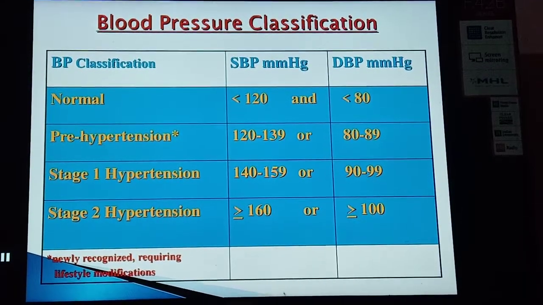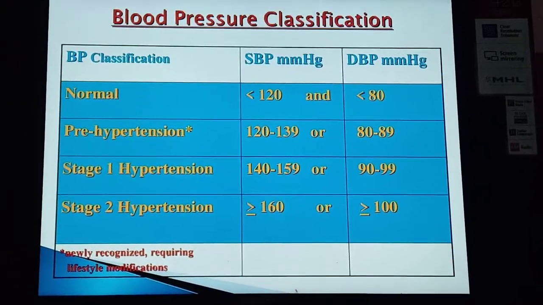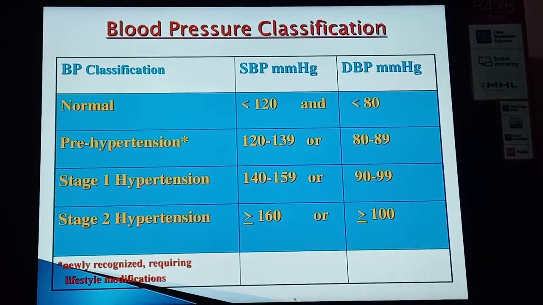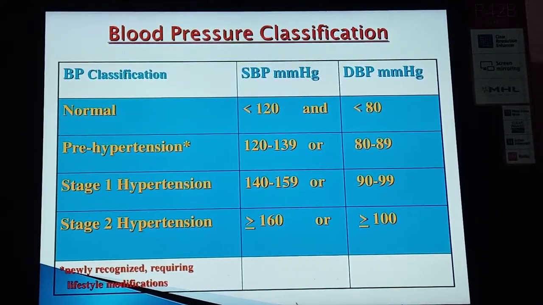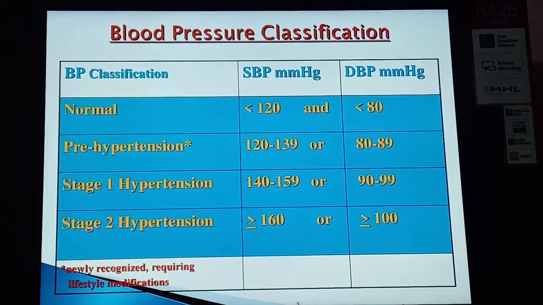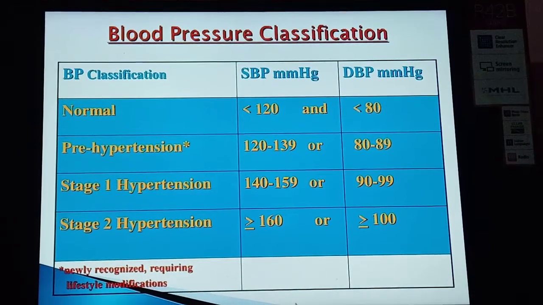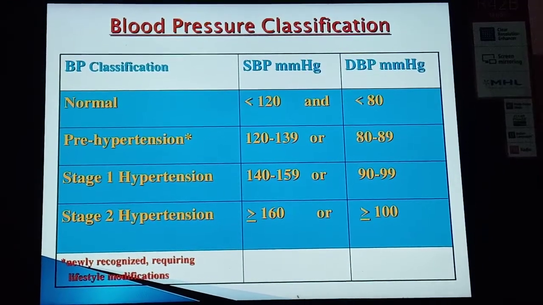Now the blood pressure classification. These are newly recognized and require lifestyle modification. In a normal person, usually the systolic blood pressure is less than 120 mmHg and diastolic blood pressure is less than 80 mmHg.